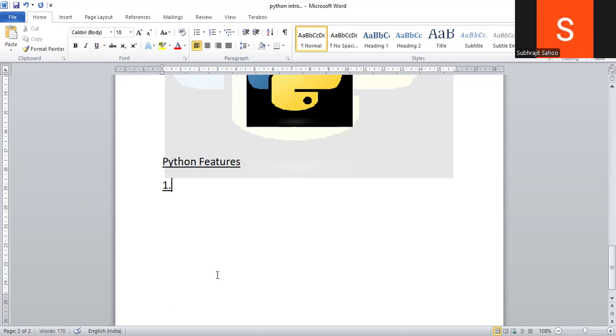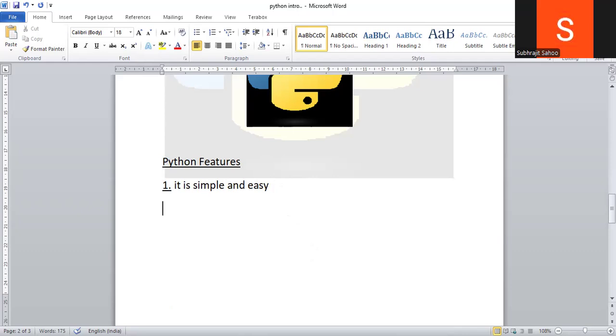First point is what here? It is very simple and easy, right? Simple and easy. Already I told why it is simple and easy, because this is a high-level programming language, right? It is written in very simple English language. Anybody can easily understand. That's why it is simple. It is simple and easy.